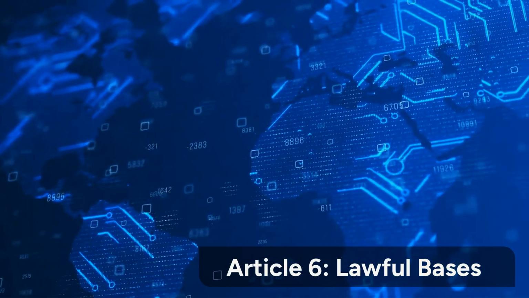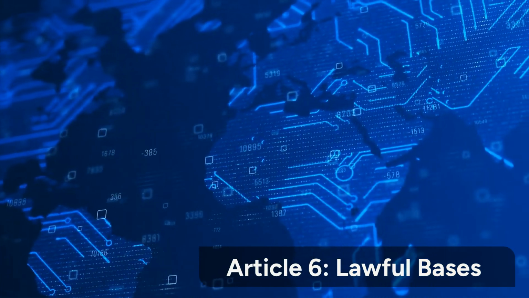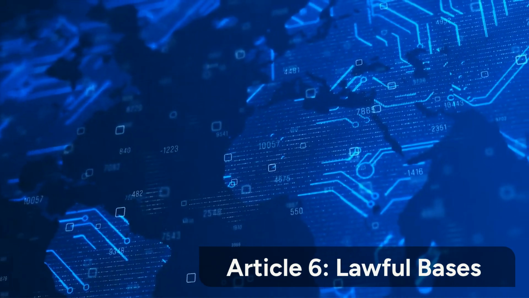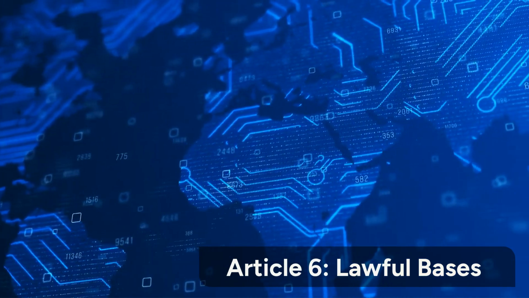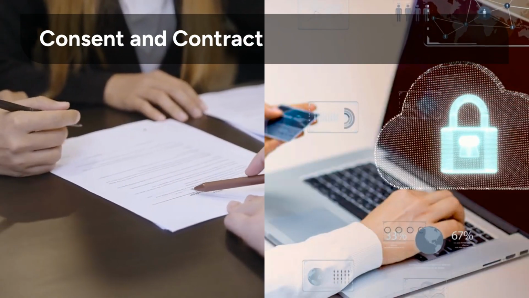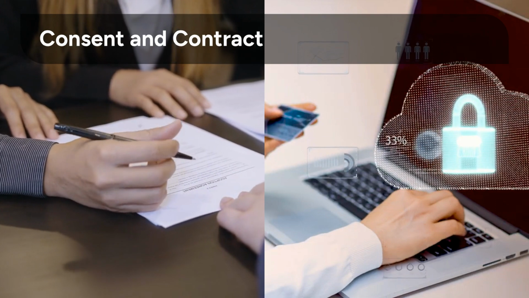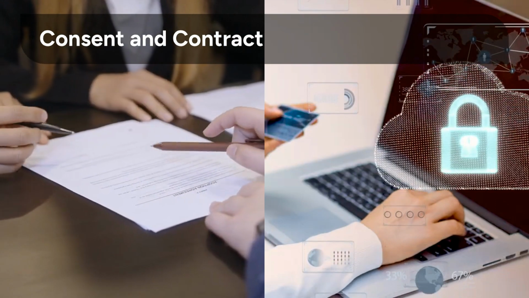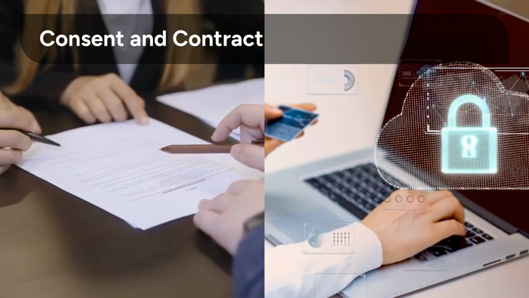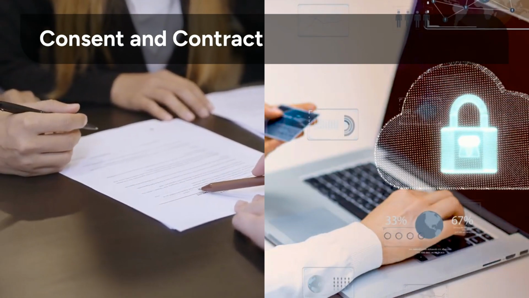Article 6 is the gateway to lawful processing. No processing is permitted unless at least one of the 6 valid legal bases is identified, documented, and communicated to the data subject. Consent must be specific, informed, and freely given. Contract processing is strictly necessary to fulfill an agreement or take pre-contractual steps. Marketing, however, requires a separate basis.